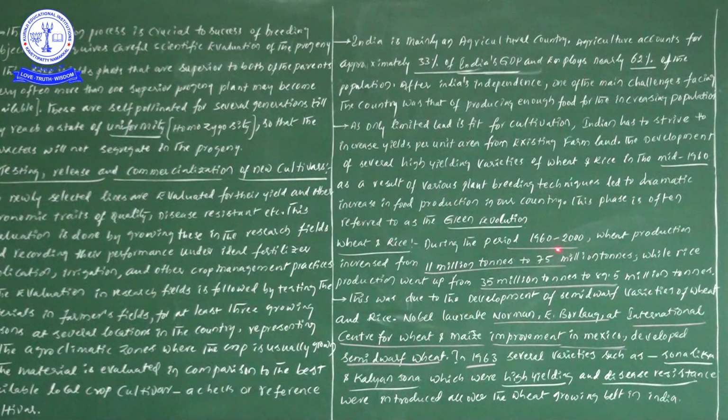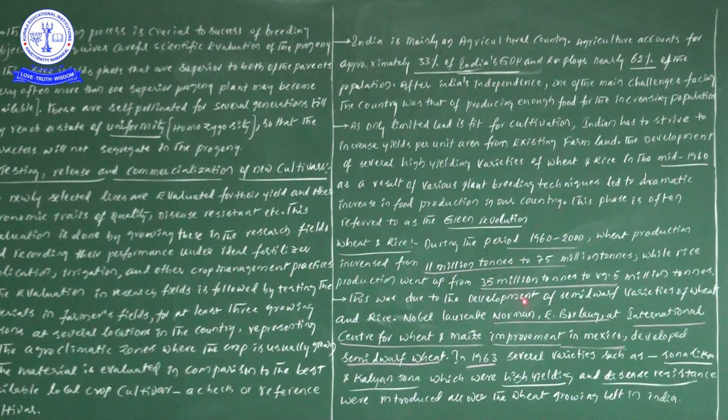So between 1960 and 2000, wheat production we have succeeded in raising from 11 million tons to 75 million tons, whereas rice production increased from 35 million tons to 89.5 million tons. You see there, a dramatic increase in food yield or crop yield we have observed. So this period only we will be considering as the Green Revolution. Now let us move forward.